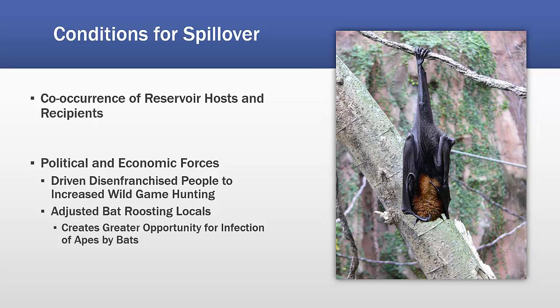So, first, you need to have a co-occurrence of reservoir hosts and recipients. So, political and economic forces have driven disenfranchised human populations to increase ape hunting, and also have adjusted bat roosting locales, creating greater opportunity for infection of apes by infected bats.